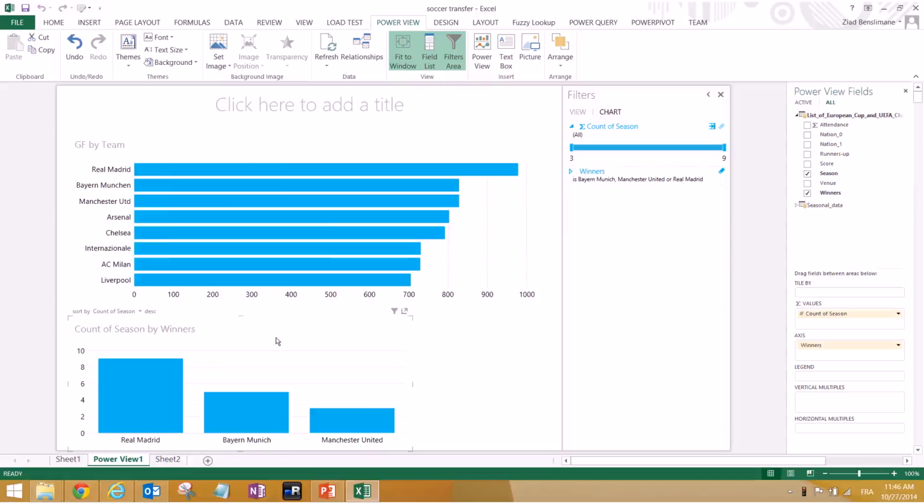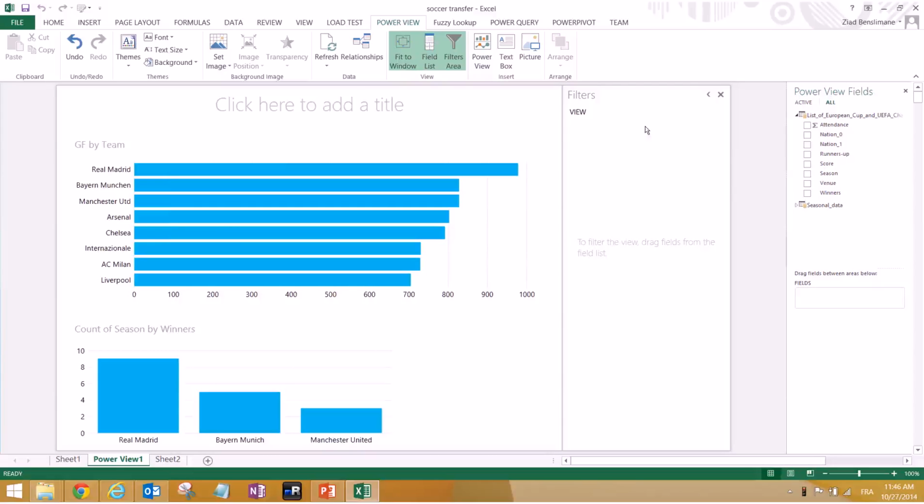So basically all three of them have already won the Champions League. Manchester United 3 times, Bayern Munich 5 times. Madrid is actually 10 times because they won last year also. But the data table from Wikipedia was last refreshed on 30 May of 2014, so it didn't include the last one. So this is totally fine.